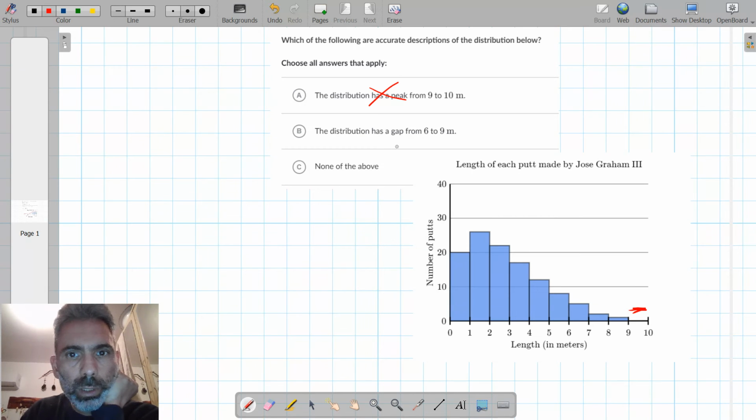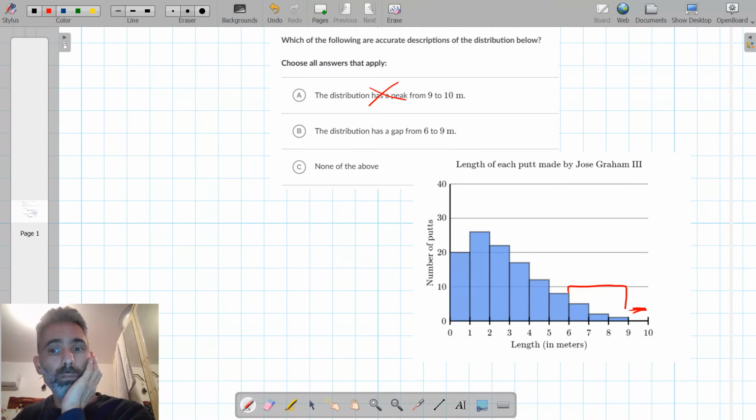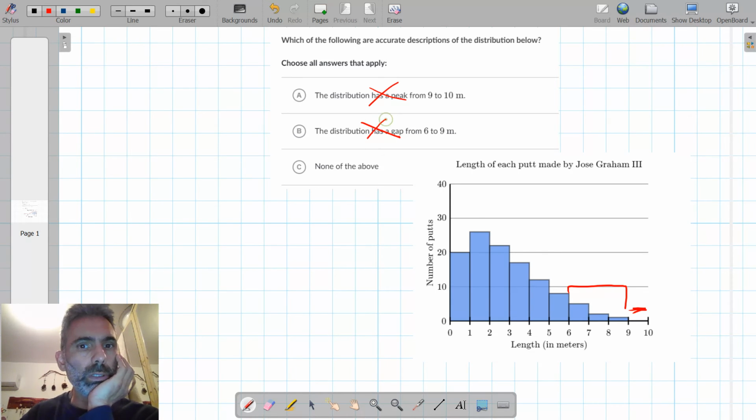The distribution has a gap from 6 to 9 meters. From 6 to 9 meters there's no gap. There are data points here. We have data for this range from 6 to 9, so this is not correct. So none of the above is the correct answer.